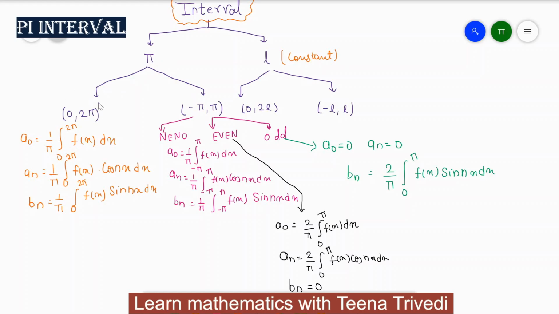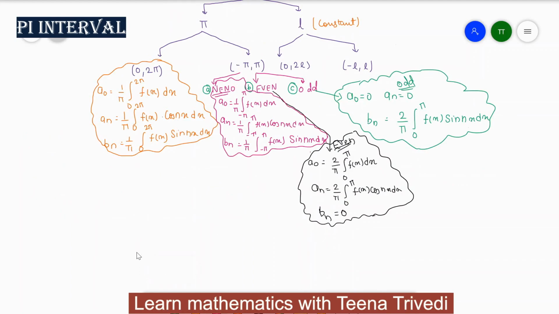First of all, the limit will be either 0 to 2 pi, so the formula and integration limit is 0 to 2 pi. For minus pi to plus pi there are three cases: first, neither even nor odd; second, when the function is even; and third, when the function is an odd function. For an even function you have to find only the values of a0 and an. For an odd function you have to find only the value of bn.